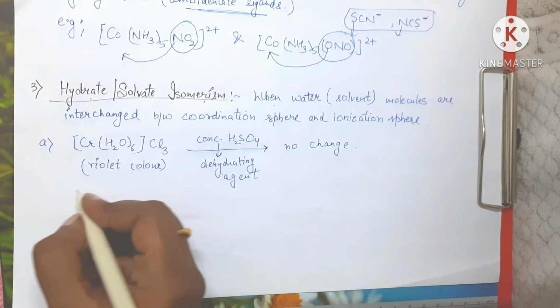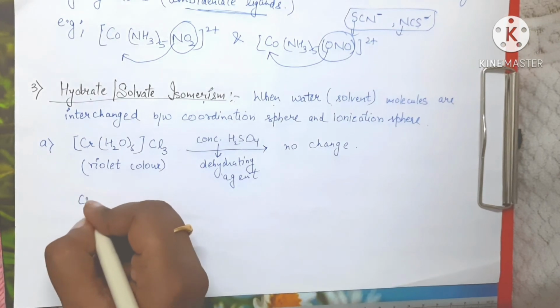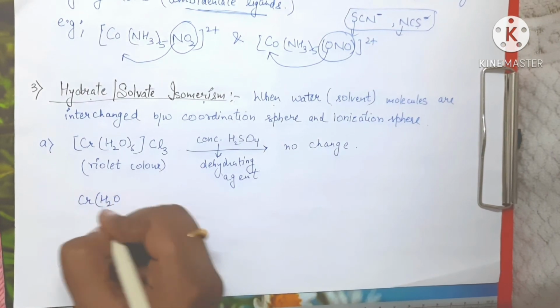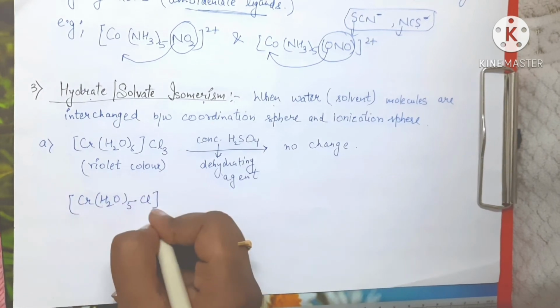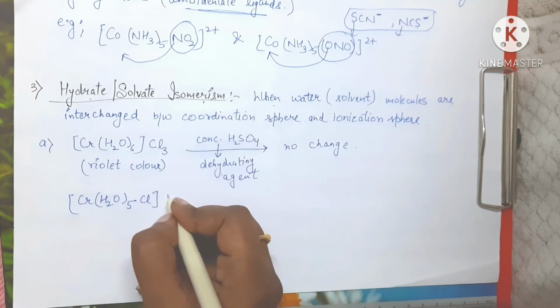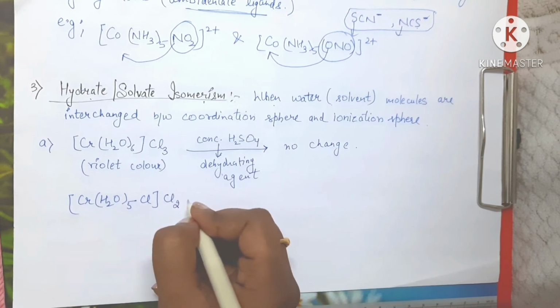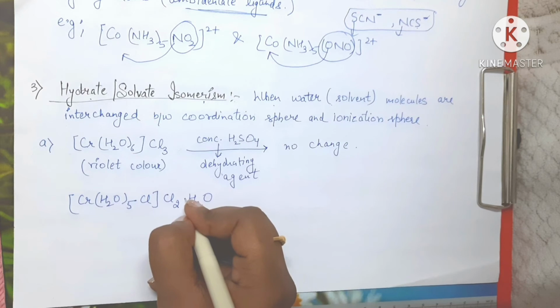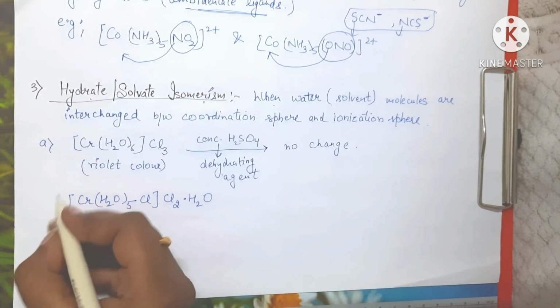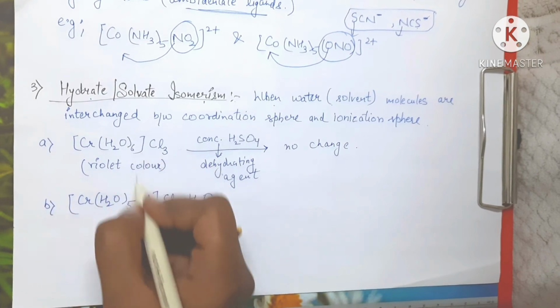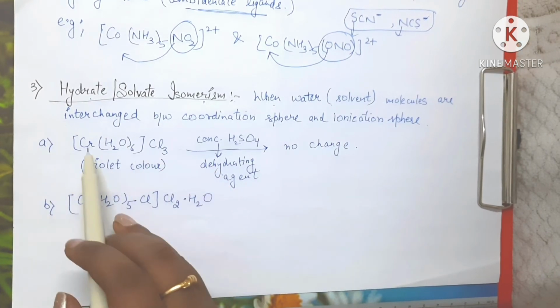But suppose we have [Cr(H2O)5Cl]. Outside the coordination sphere we now have Cl2 and one water molecule. See, in A and B the molecular formula is the same.